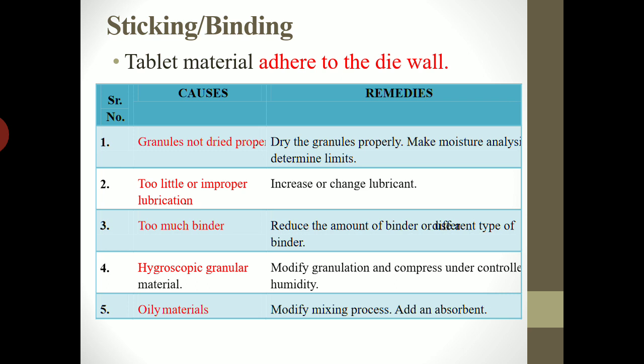Hygroscopic materials are those materials which can absorb moisture from the atmosphere, and due to this moisture, sticking can occur. In order to avoid the sticking or binding due to presence of hygroscopic material, you can modify the formula or compress the tablet in controlled humidity condition where the humidity will be less, so that moisture will not be absorbed by the hygroscopic material. Next reason behind sticking or binding is presence of oily material.